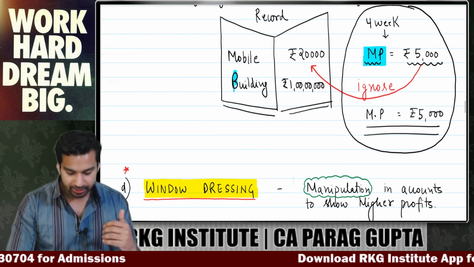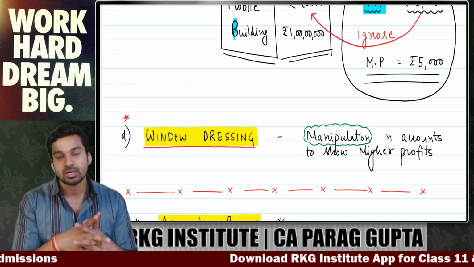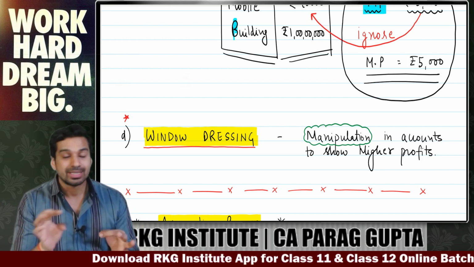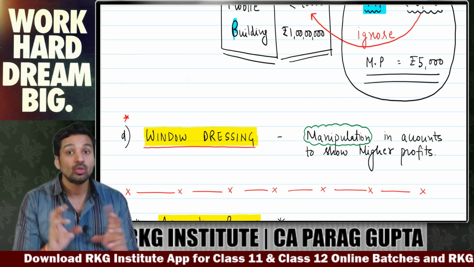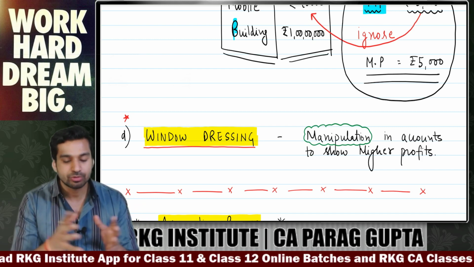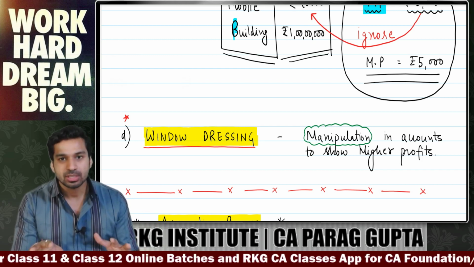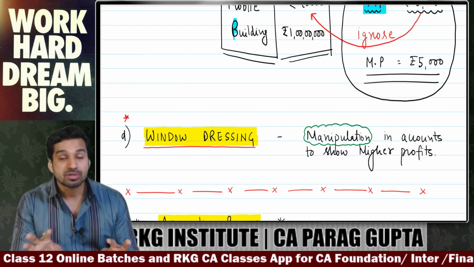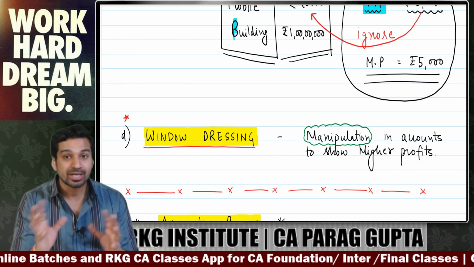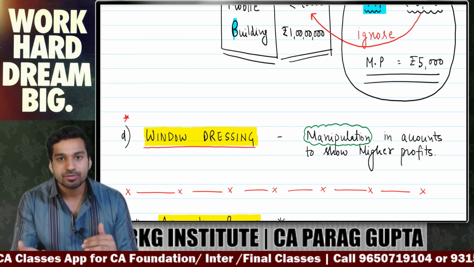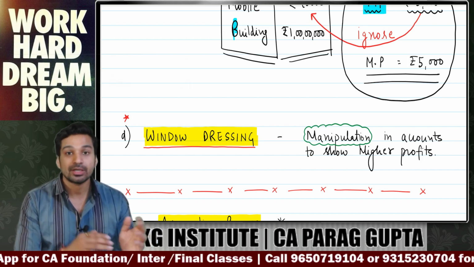Similarly, D point, it is a very big limitation of accounting, that accounting can be misused. There can be bias. We can do window dressing. This term you have to remember, window dressing. Window dressing means you are doing manipulation. When you know the accounting in and out everything, then you can manipulate profits. If you want to show higher profits to take loan from the bank, you can do that.